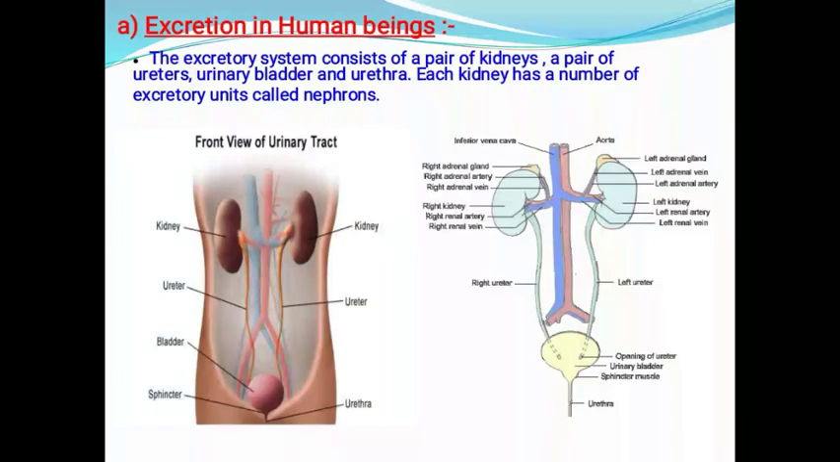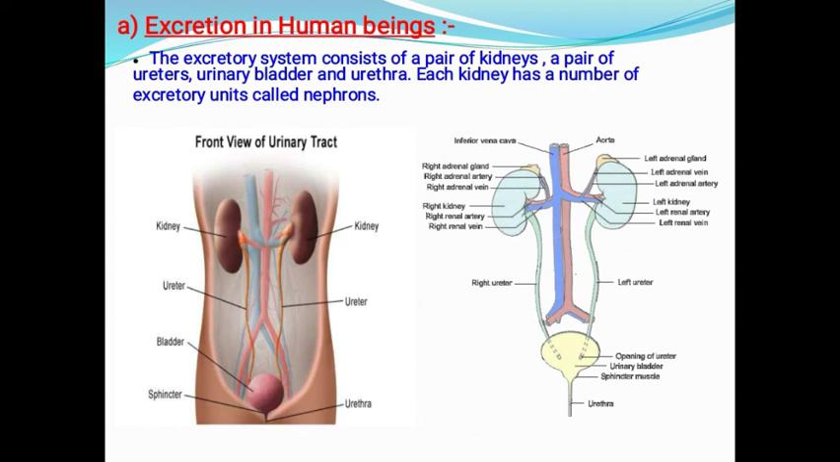Now let us see what is happening in the excretion in human beings. The excretory system consists of a pair of kidneys, a pair of ureters, the tube-like structure which is present here, and a urinary bladder which is present here, and a urethra which helps to pass out the urine. So what are the four things present in the excretory system? A pair of kidneys, a pair of ureters, urinary bladder, and urethra. These are the four main things involved in the excretion.